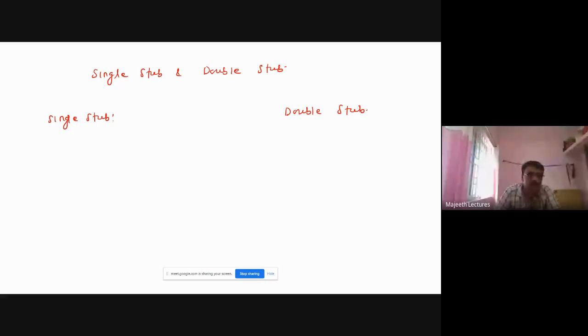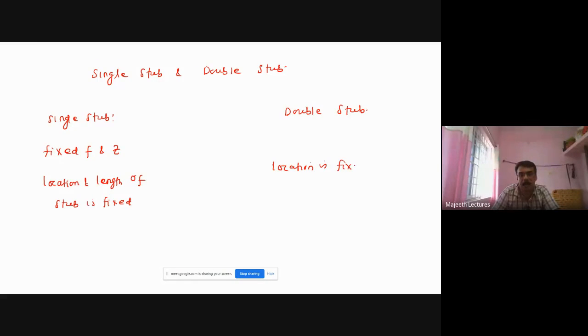Fine. So single stub is used for fixed frequency and impedance. Here the location and the length of the stub are fixed. In double stub matching, the location is fixed and the length may be varied.